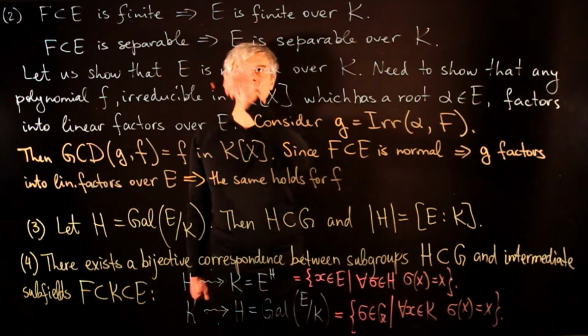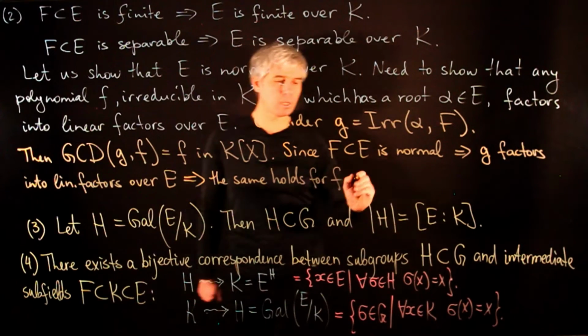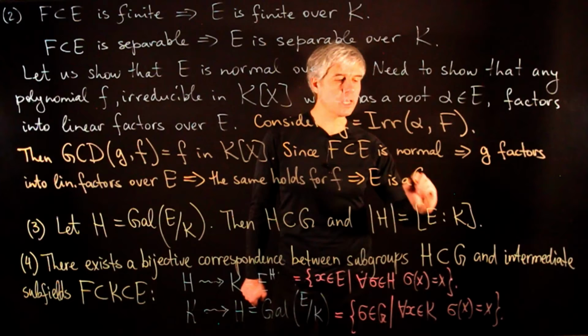Now we have proved that E is finite over K, is separable, and is normal. This tells us that E is a Galois extension of K.